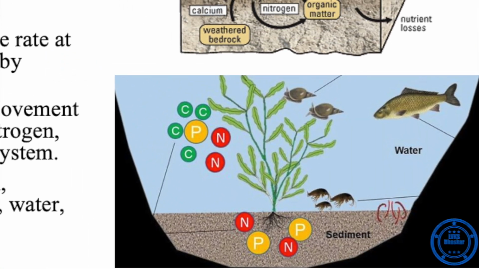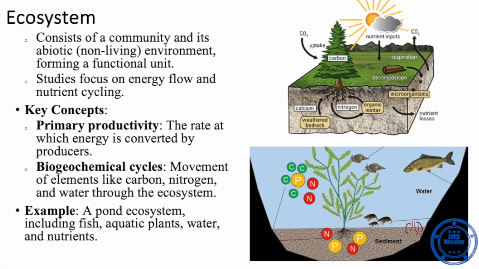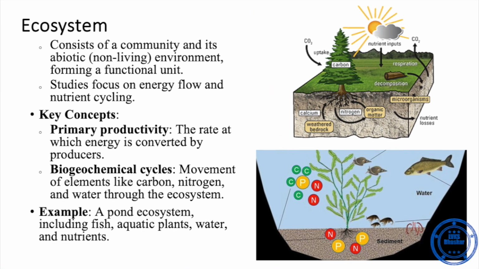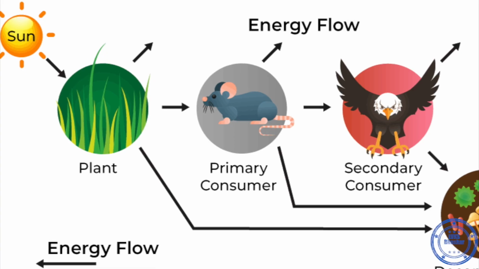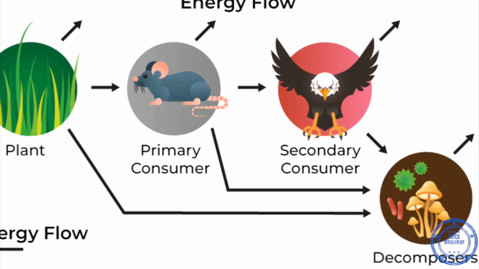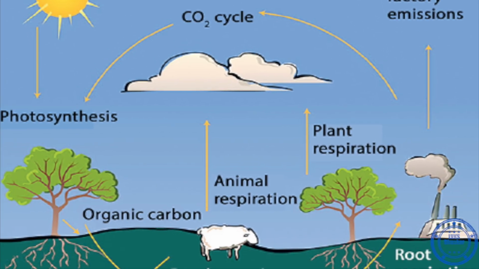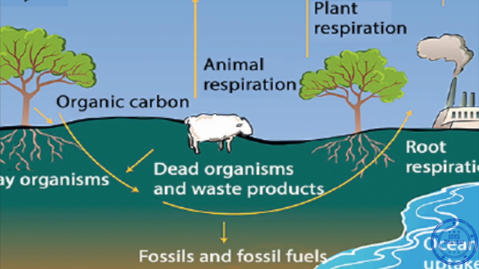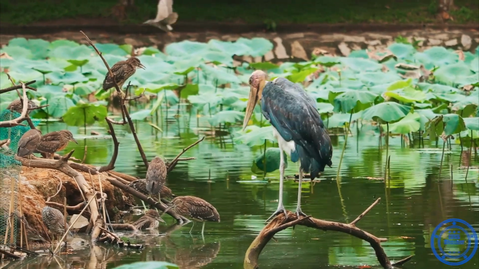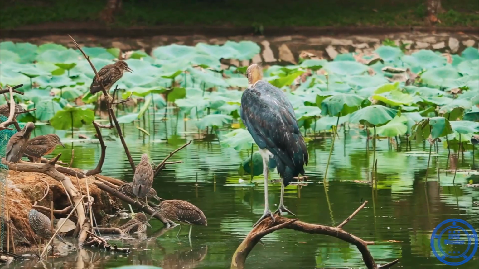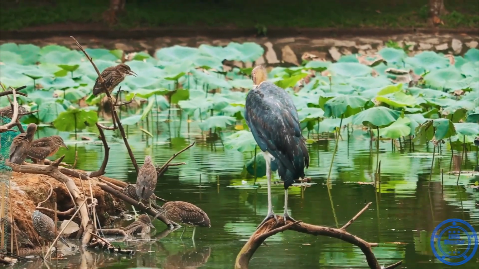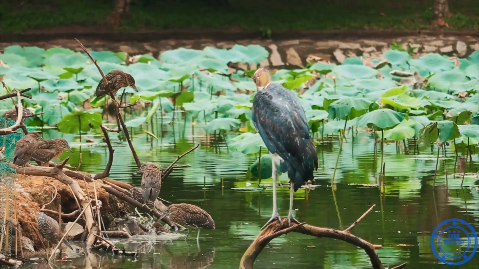The fourth level is the ecosystem. A community together with its abiotic environment forming a functional unit. Here, the focus is on the energy flow and nutrient cycling. Important concepts are primary productivity and biogeochemical cycles. A pond with the fish, plants, water, and nutrients is a good example of an ecosystem.